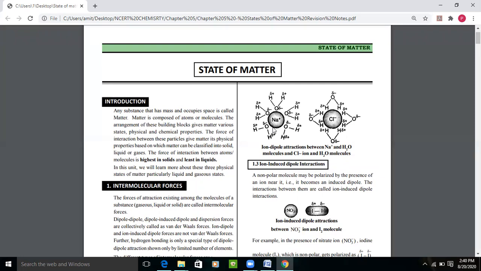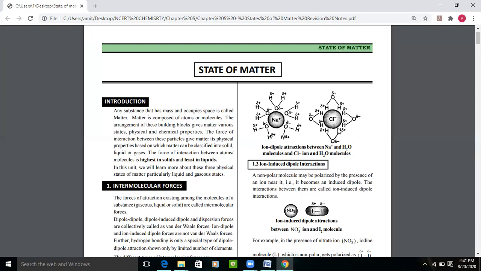And in the case of Cl negative, it is a negative ion, right? Hydrogen is positive, so the water attracts towards the Cl negative, because Cl is negative and the hydrogen end is positive. Because of that, hydrogen gets a partial positive charge and attracts towards Cl. That is how Na and Cl attach to the water molecule.